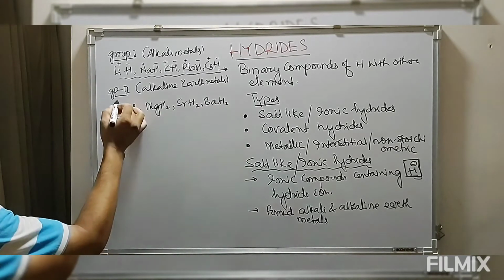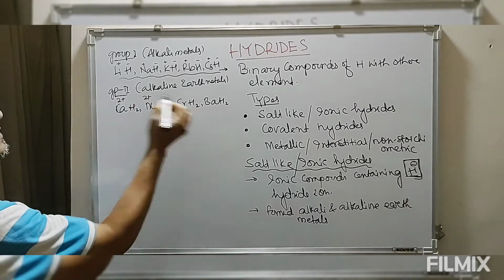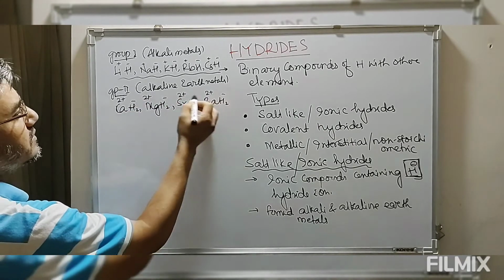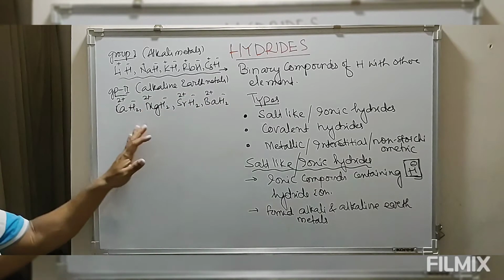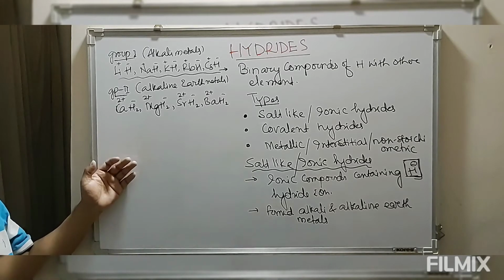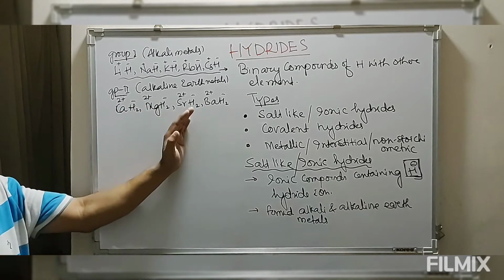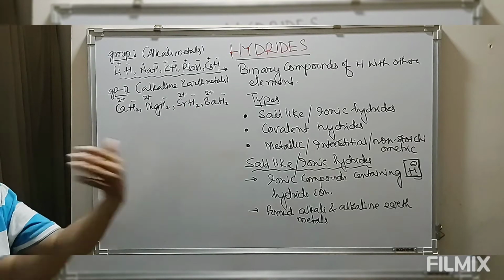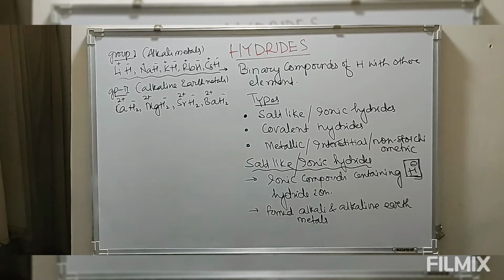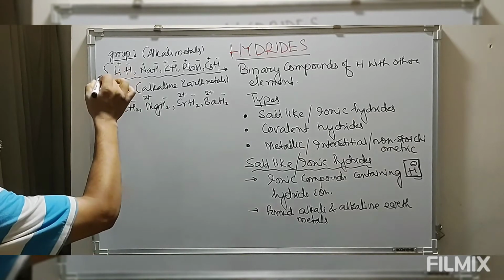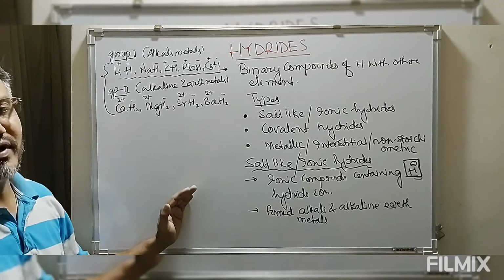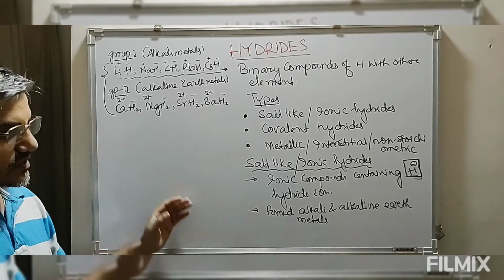In all these, the metal is in the +2 oxidation state, and we have H-. Moving from magnesium to barium, again the size of the metal increases, so the size difference between the combining atoms increases. As the size difference increases, the stability of these hydrides also decreases.